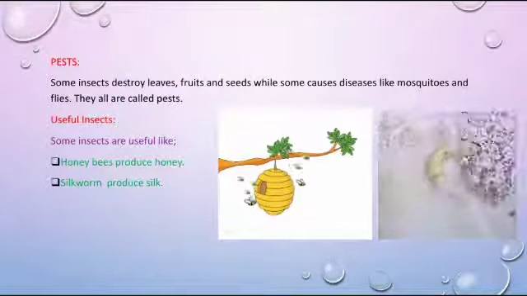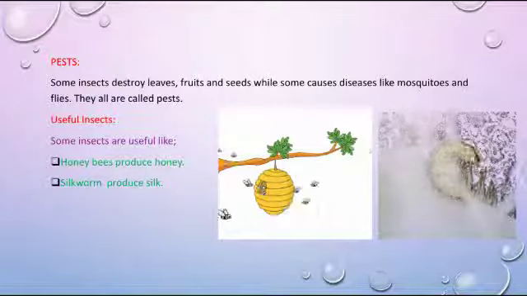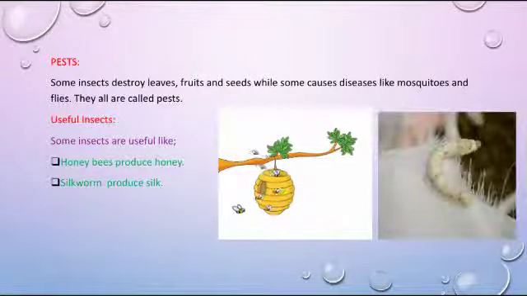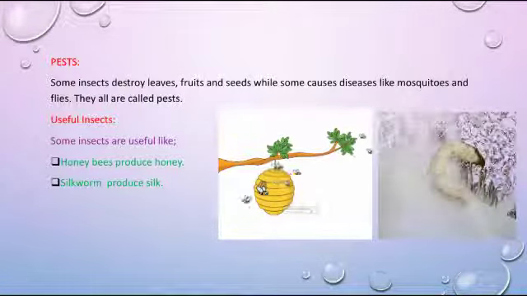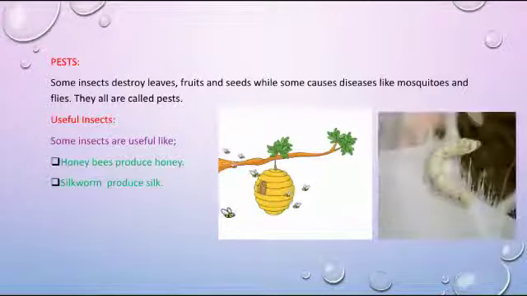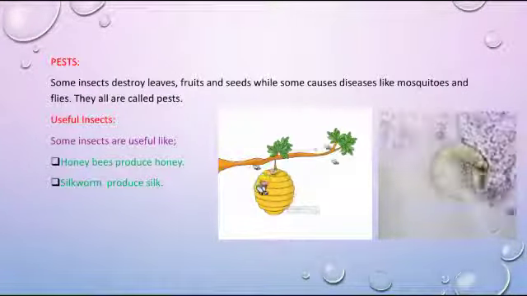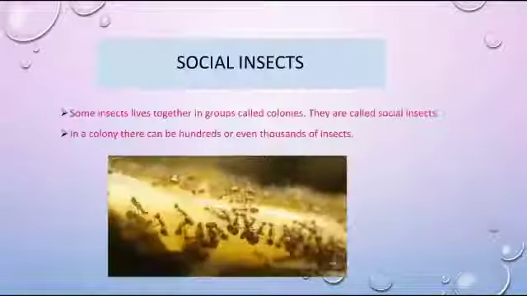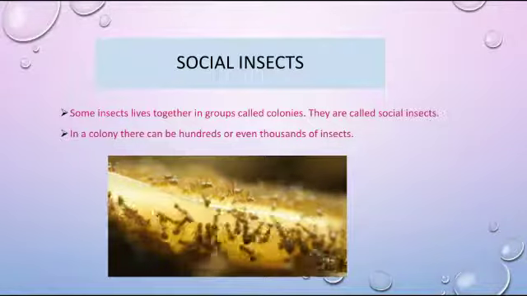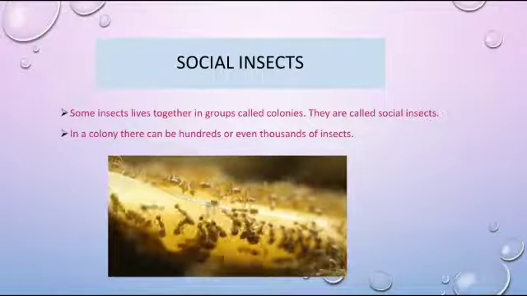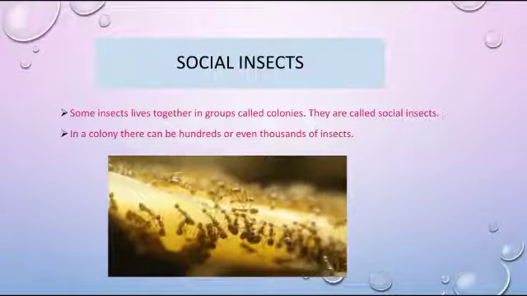Some insects are harmful, which destroy leaves, fruits, and seeds, while some cause diseases like mosquitoes and flies. They all are called pests. And there are some useful insects like honeybees and silkworms. Honeybees produce honey and silkworms produce silk. Some insects live in groups called colonies, and they are also called social insects. In a colony, there can be hundreds or even thousands of insects.